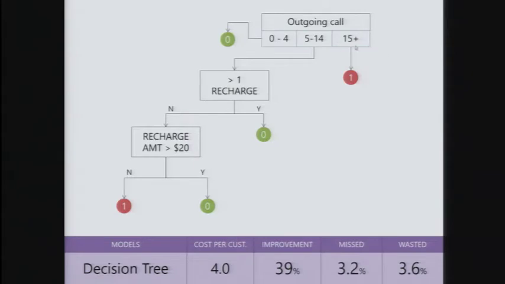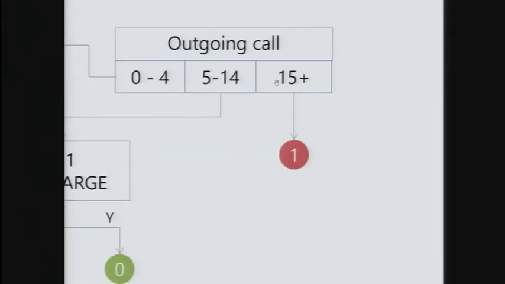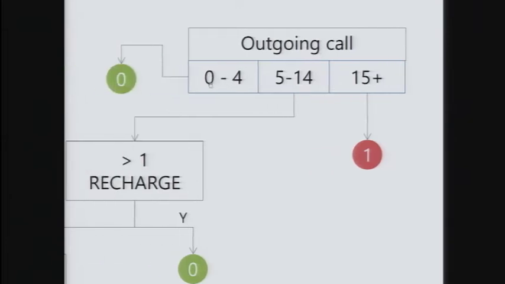So we said, fine, let's start building models, and one of the models that we built was a decision tree model that said first check when the person last made an outgoing call. If it was more than 15 days ago, then there's a good chance that you've lost them or are very likely to lose them. If they've, however, made a call in the last 4 days, you should be okay. They're not going to leave.